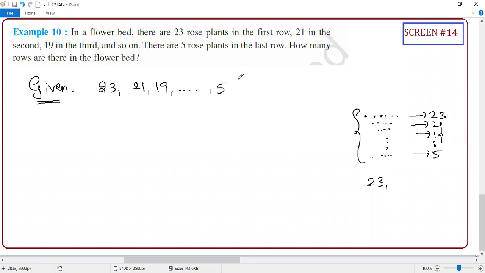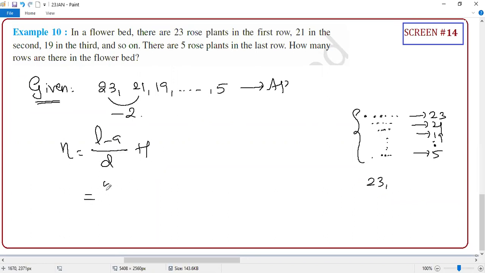Guys, what are they asking? They are asking the number of rows, number of 1, 2, 3. If you count like that, it means the number of terms in this AP. So basically this forms an AP with a common difference of -2. Yes or no? Yes, sir. If you put it this way, with 5 first, then it is +2. That's what I said, right? So now all you need to know is how many rows, which means the number of terms in the sequence, which means L minus A by D plus 1.